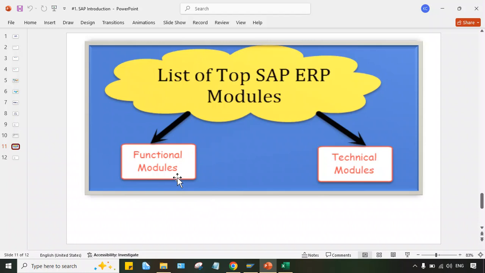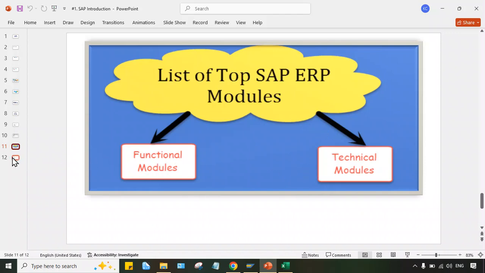Okay, so functional module means we have to do certain configurations, and technical module means development kind of activities will be done with the help of technical modules like ABAP and BASIS. These are the two modules that come under technical. If you talk about ABAP, the development activity and coding are of course involved in this technical module. BASIS means server related activities will be performed here. So at a broader level, functional and technical are the two modules.